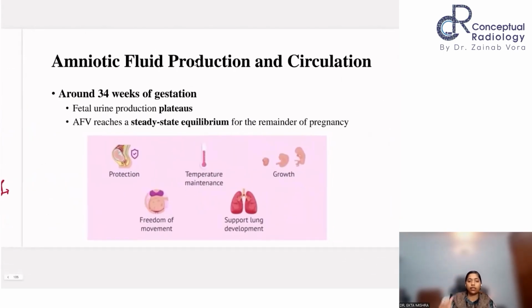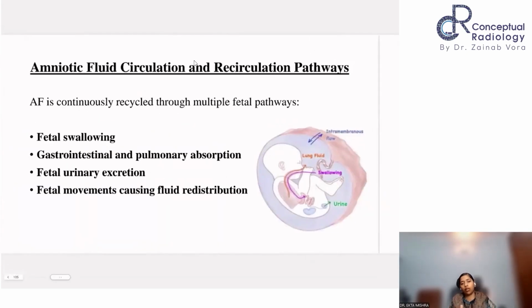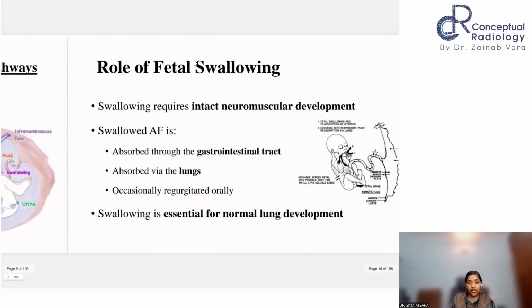After 34 weeks, in the third trimester, the urine production undergoes plateauing. So when it plateaus, there is a steady state equilibrium, which is achieved at 34 weeks of gestation for the rest of the pregnancy. Okay, now amniotic fluid circulation happens via the fetus swallowing. There is pulmonary as well as GI absorption of the fluid, urinary excretion, and the movement of the fetus is going to cause displacement. And that's how the amniotic fluid circulates.